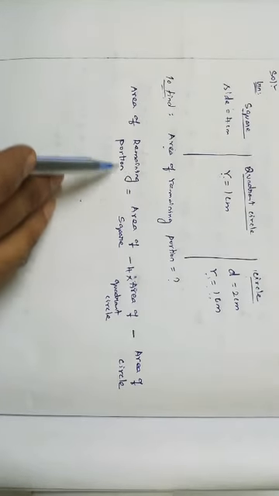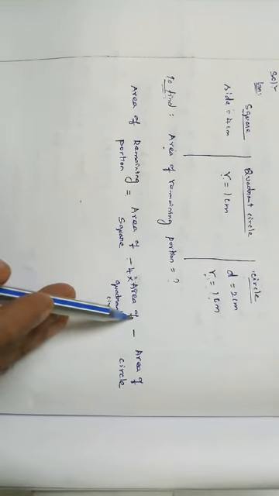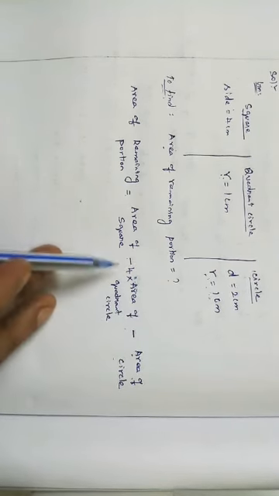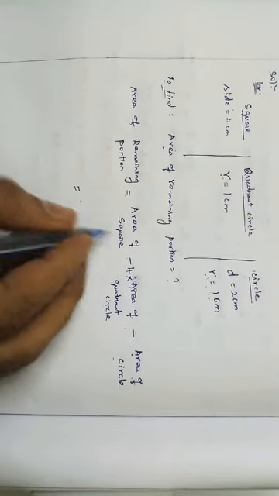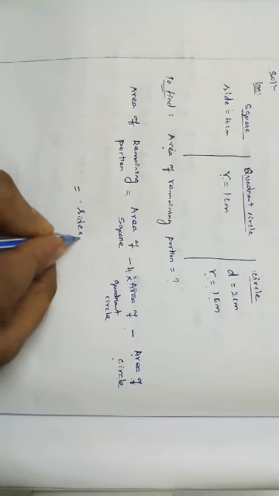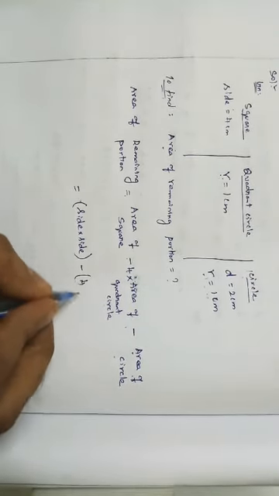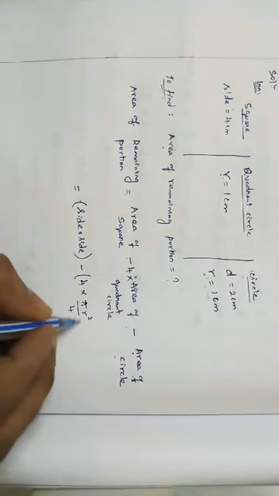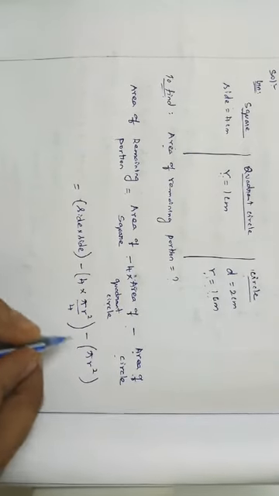Area of remaining portion is equal to area of square minus 4 times area of quadrant circle minus area of a circle. So what is the formula of area of a square? Side into side. So: side into side, minus 4 into area of quadrant circle, pi r square divided by 4, minus pi r square, right?